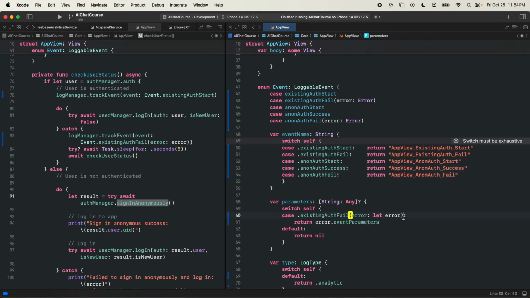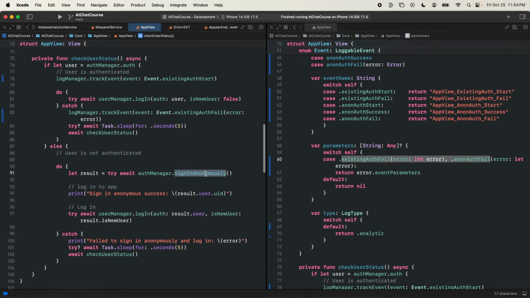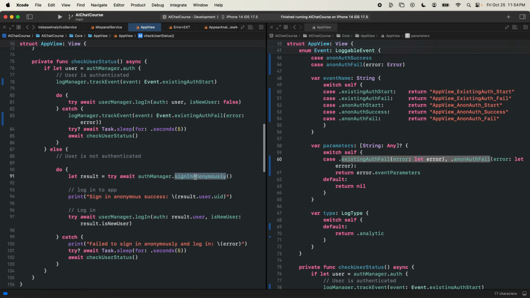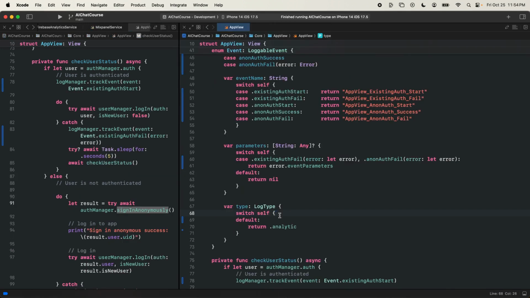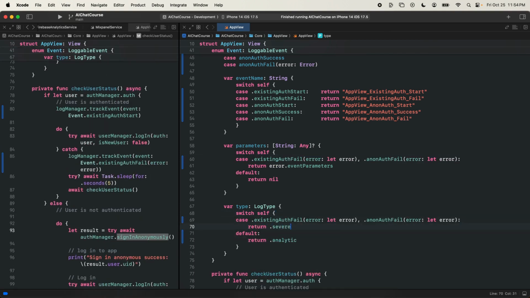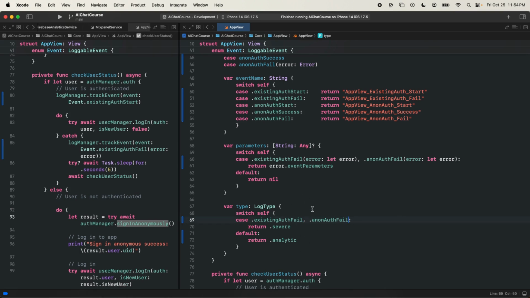We can get the same error here. So here we'll say dot anon fail, let error. And then for the type, these are actually pretty bad failures. Logging into the user manager should never happen. Anonymously authenticating a user failing should never really happen. So for both of these cases, I'm going to return a severe. So if this happens a lot in my code, I can get these in my Crashlytics service so that we can see how often these pretty crucial events are happening in our code base.